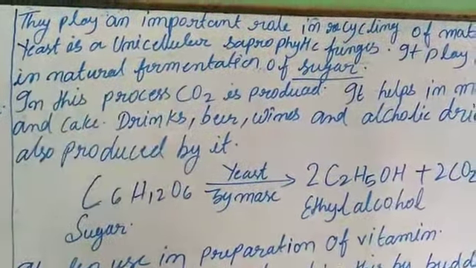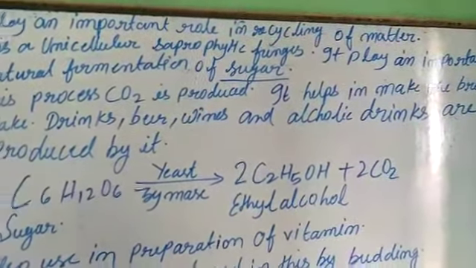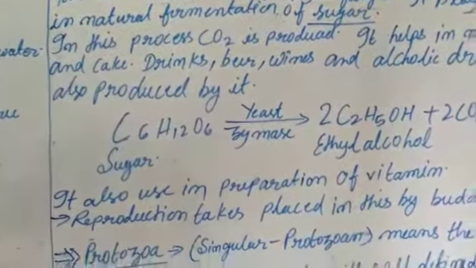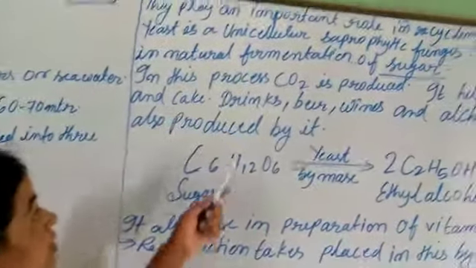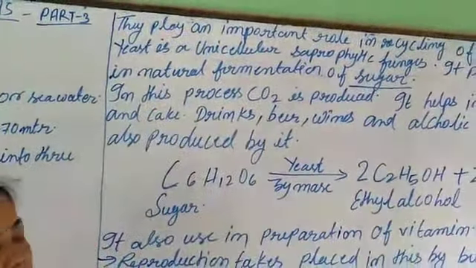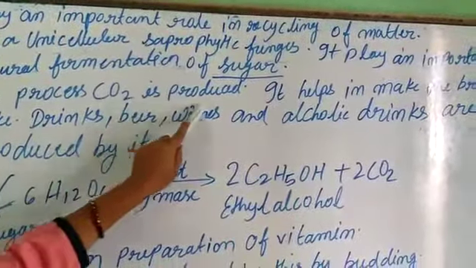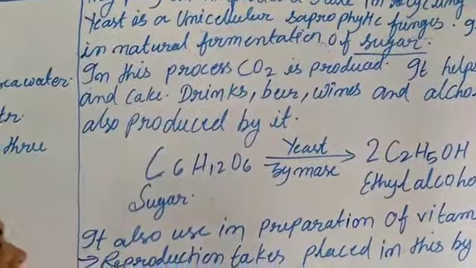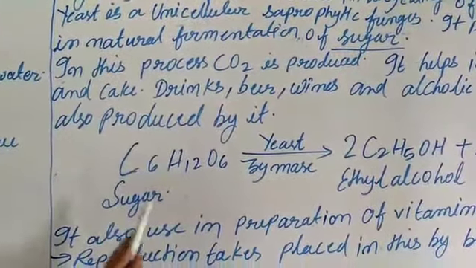Yeast is a unicellular saprophytic fungi. You can see the yeast is used in wine, cake or bread. By the use of yeast, they can be produced. It plays an important role in the process in which CO2 is produced.